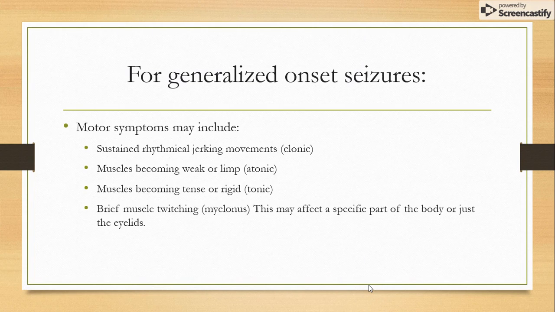So for generalized onset seizure, motor symptoms may include the sustained rhythmical jerking motions, or clonic, muscles becoming weak or limp, or atonic, muscles becoming tense or rigid, tonic, or brief muscle twitching, myoclonus.